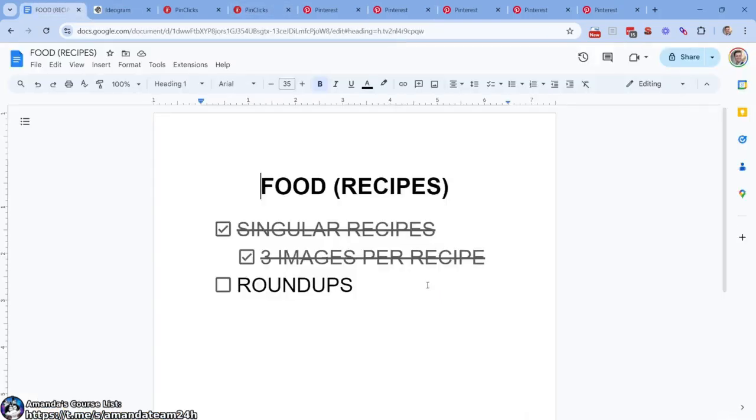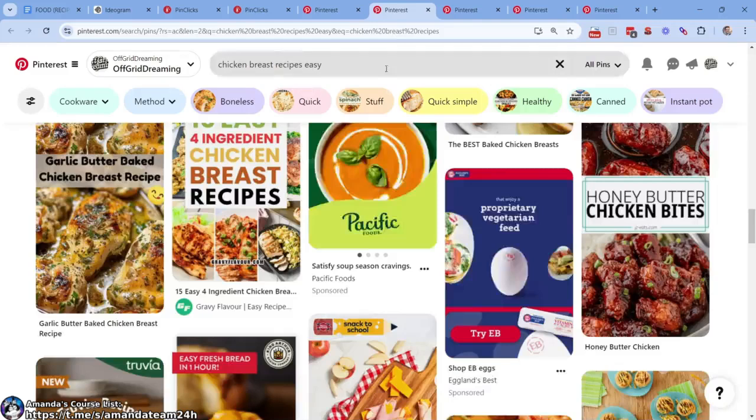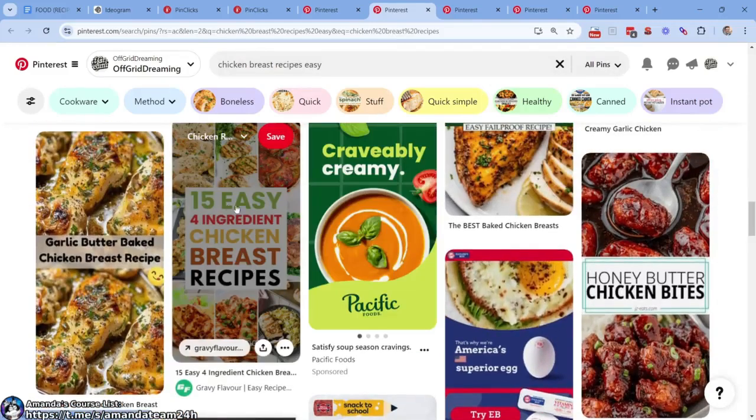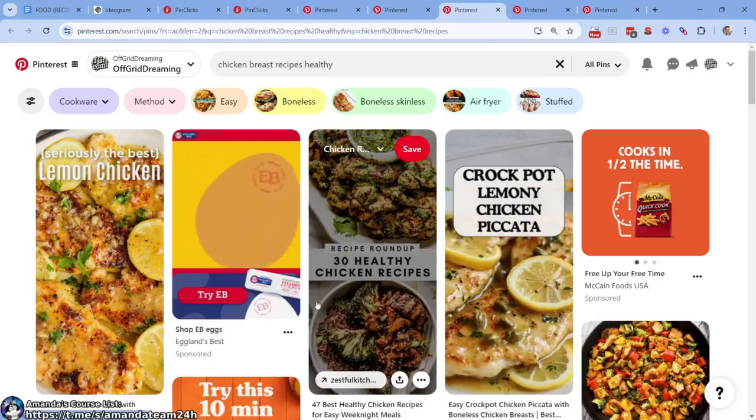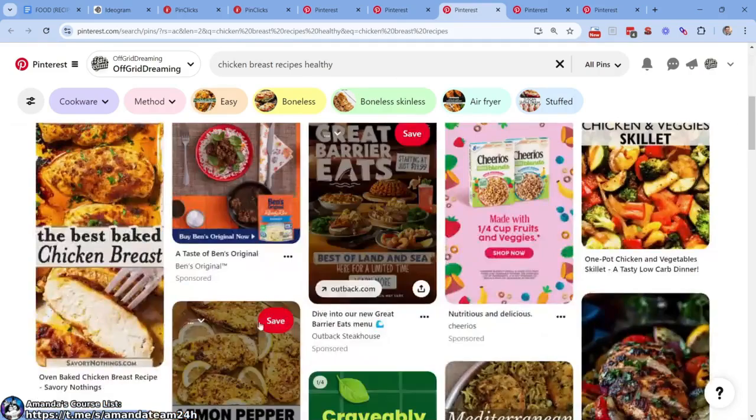Okay, now switching gears, we've done the singular recipes. Now, because we have a bunch of chicken recipes, we can do a roundup. And what the heck is a roundup? It's just this. You've seen it. 15 easy 4-ingredient chicken breast recipes. Very, very nice, right? So what we can do is 30 healthy chicken recipes, stuff like this, recipe roundup.